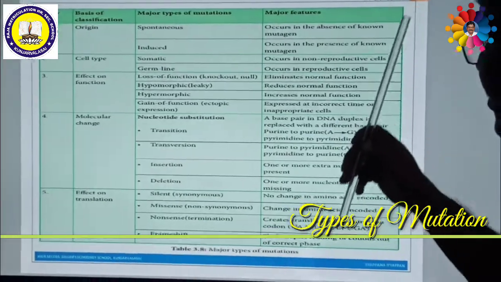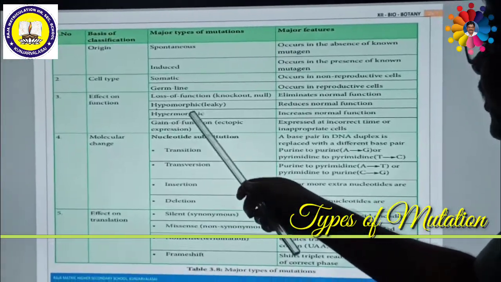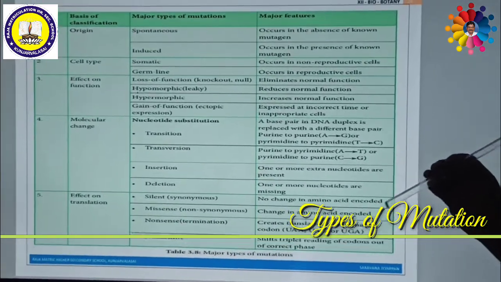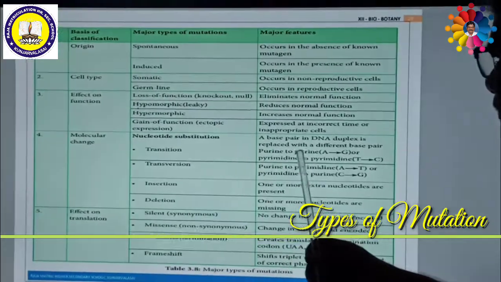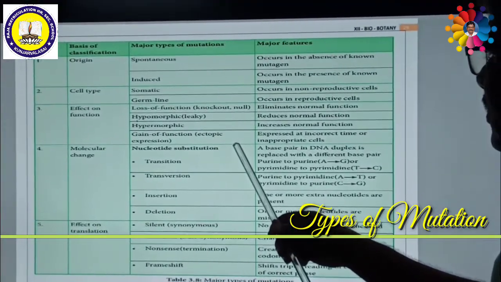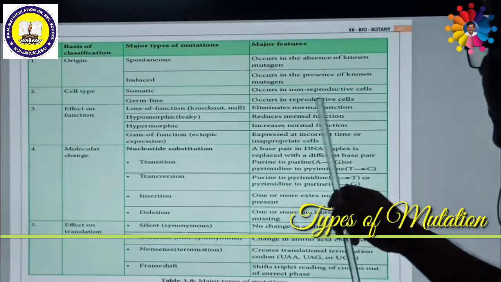If the function is reduced or decreased due to the mutation, this type of mutation is called hypomorphic. The next one is called gain of function. This is a separate type, where due to the mutation a function is caused at an inappropriate time.